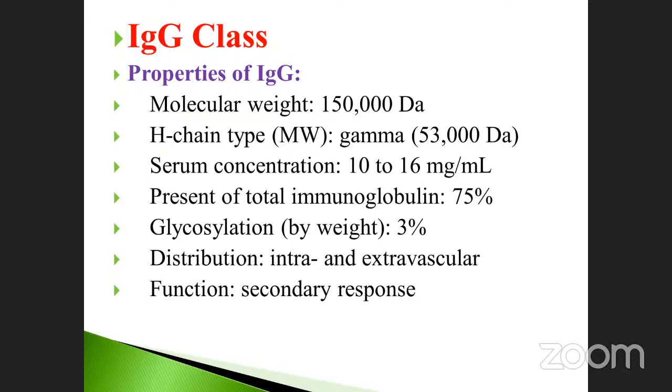You have to put the tabulation and fill it properly. These two things are very, very important: serum concentration and percent of total immunoglobulin in blood, 75%. And what are the functions? Mainly secondary response, very, very important.